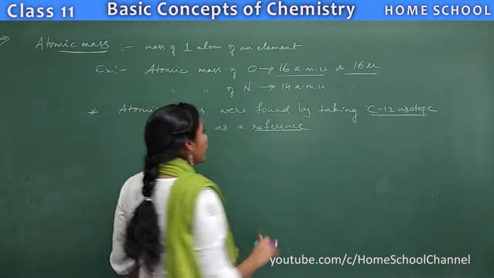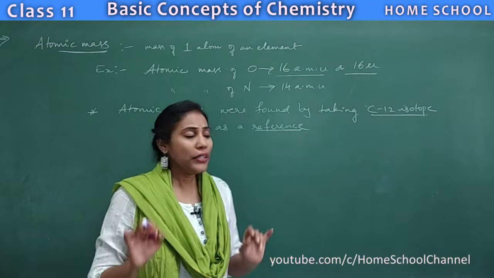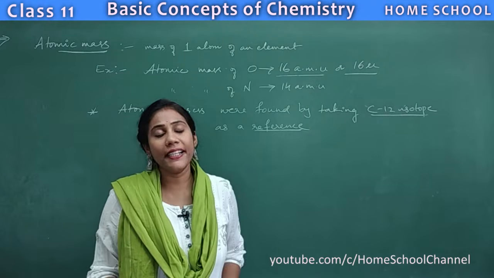This is a very important point. So here, how they took it as a reference and how they found everything, I'll tell you.